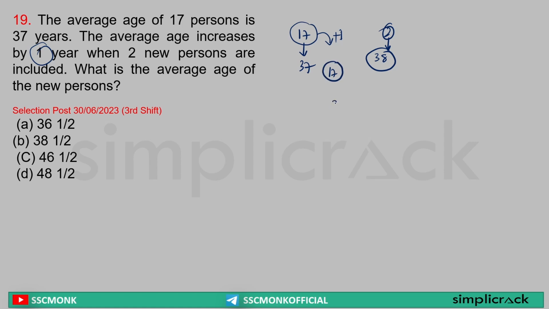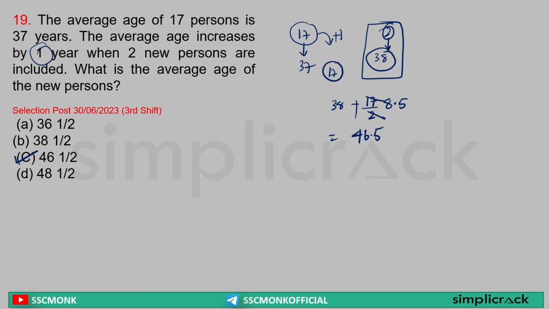So 38 was the average age plus 17 was the add-on they gave to these 17 people. That should be divided by 2 because I am taking the average of these two guys. Yes or no? Yes. That can be written as 2 8s are 16 plus 5. That is equal to 46.5. Yes or no? Tell me. 46.5, that means 46 1 by 2 is the average of the new persons.